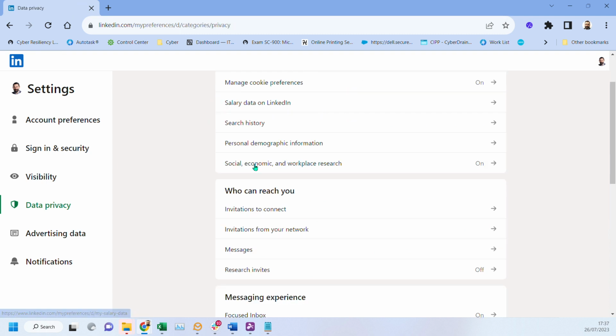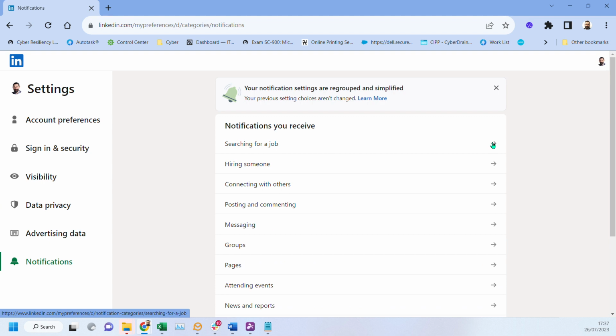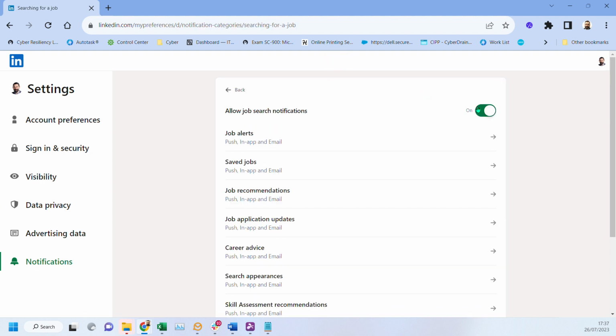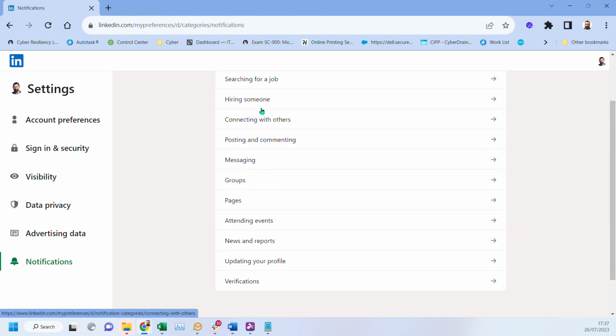And then if you go to notifications, now for some reason I get loads of searching for job notifications, so there's lots here. Just turn that off. I don't want those, and that reduces the amount of stuff that's coming into my emails. There's lots of other things you can turn on and off as you feel appropriate.